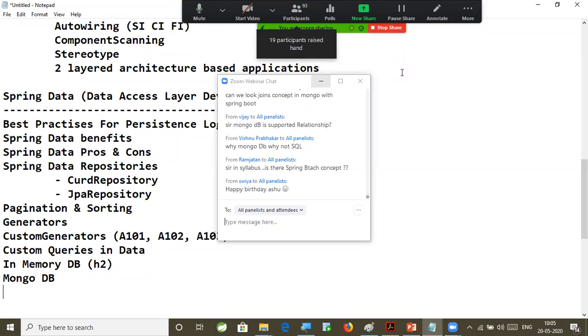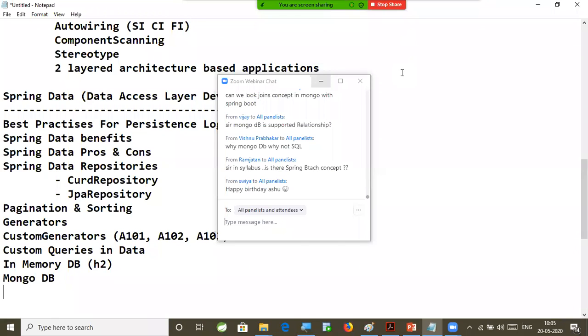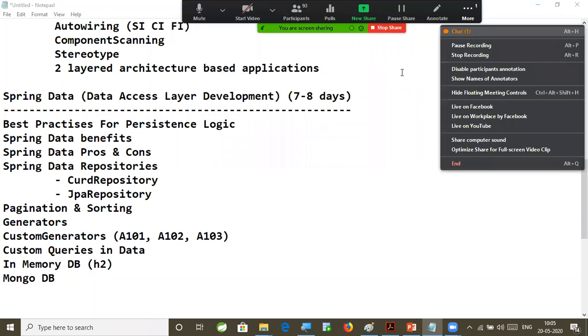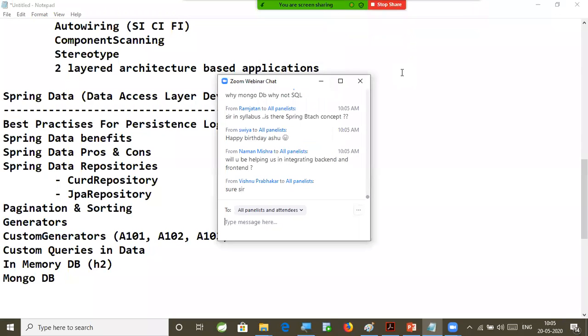Vishnu Prakash, we will understand that, sir. This is not the class to discuss about the questions, right? So we'll talk about that. Just I'm giving the content. Right. Yeah. Any other questions related to this data? Please participate.